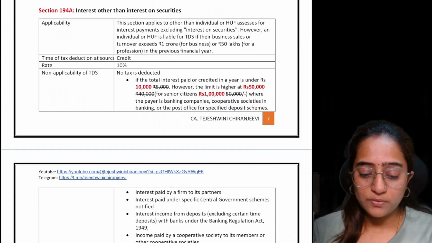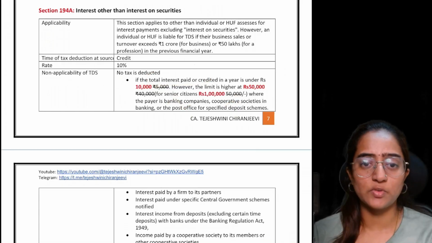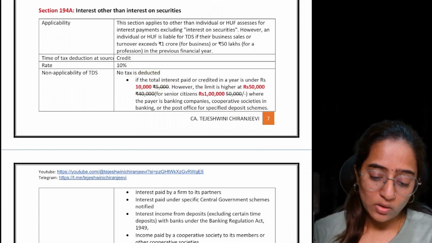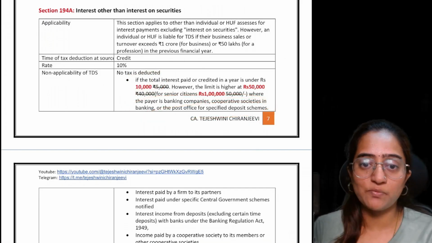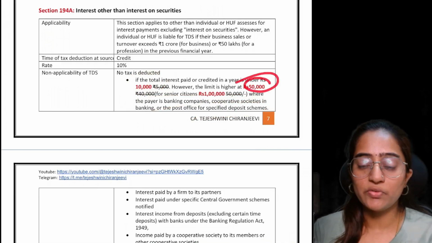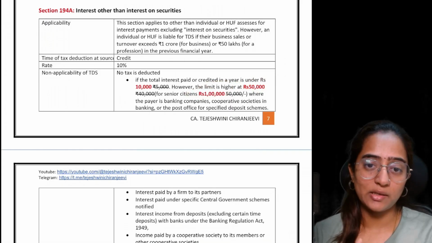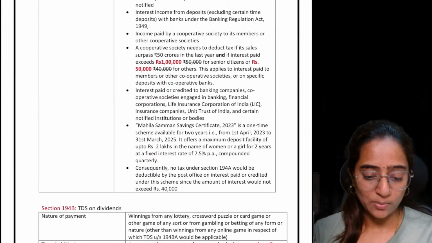Suppose the person paying the interest is not a bank, not a cooperative society, not a post office, but some NBFC for that matter. For them, the limit is 10,000. For these organizations, for this particular specified deposit scheme, it is 50,000 for normal individuals, and for senior citizens the limit has been increased to 1 lakh, up to which TDS under 194A is not applicable.